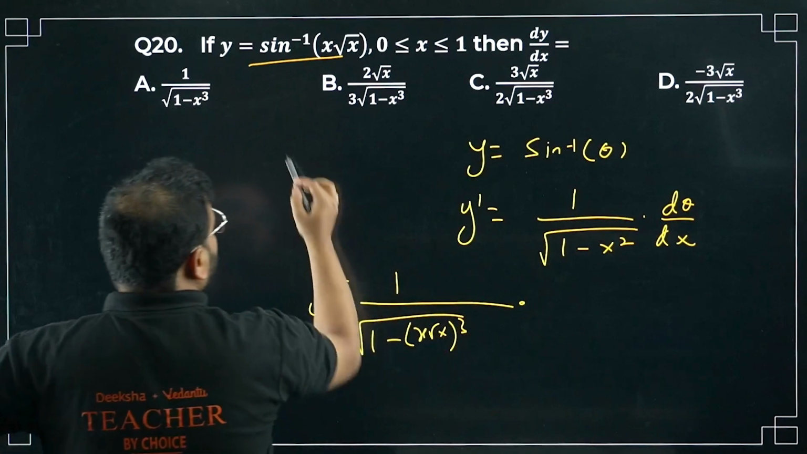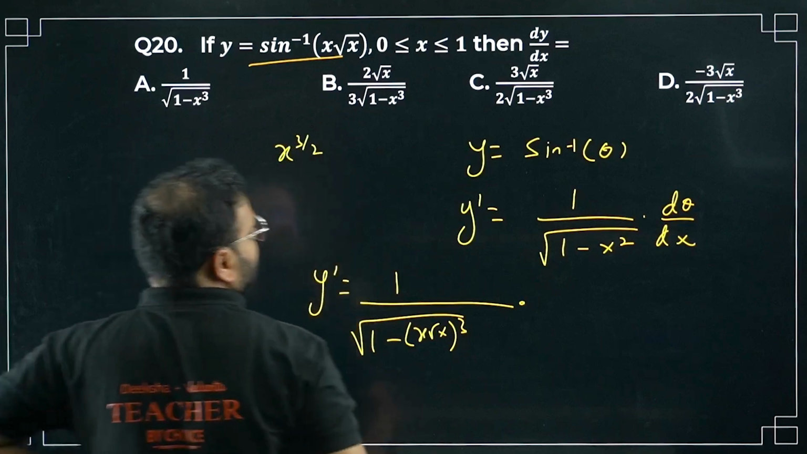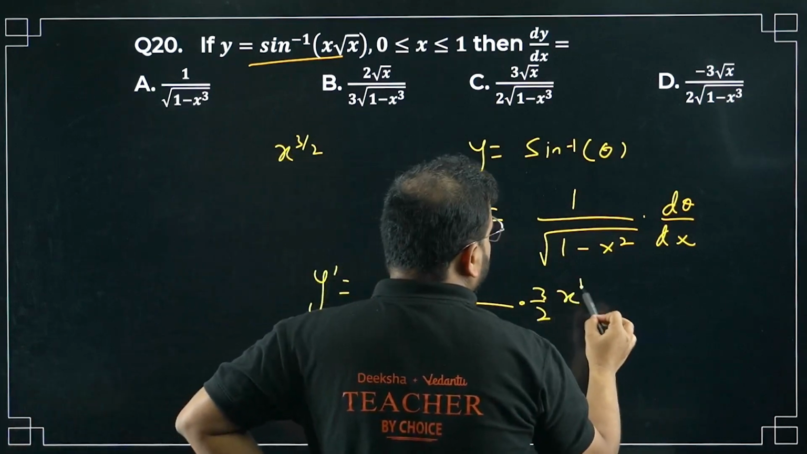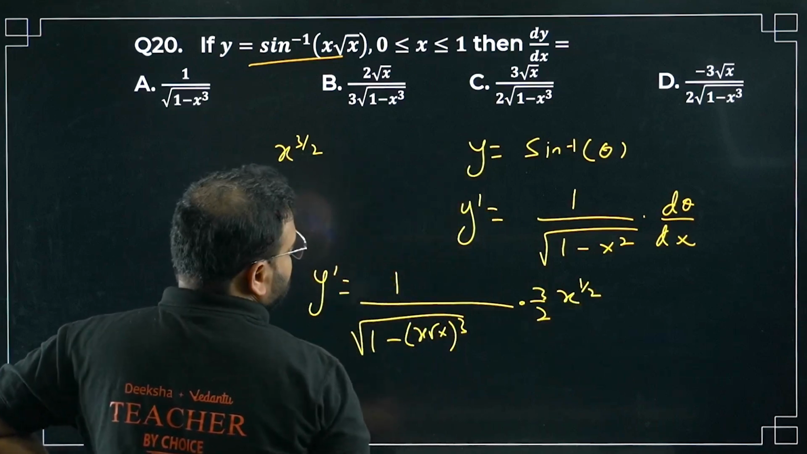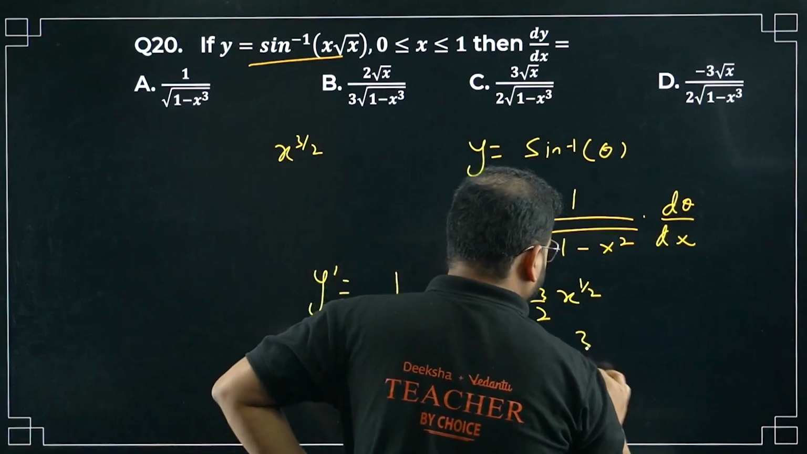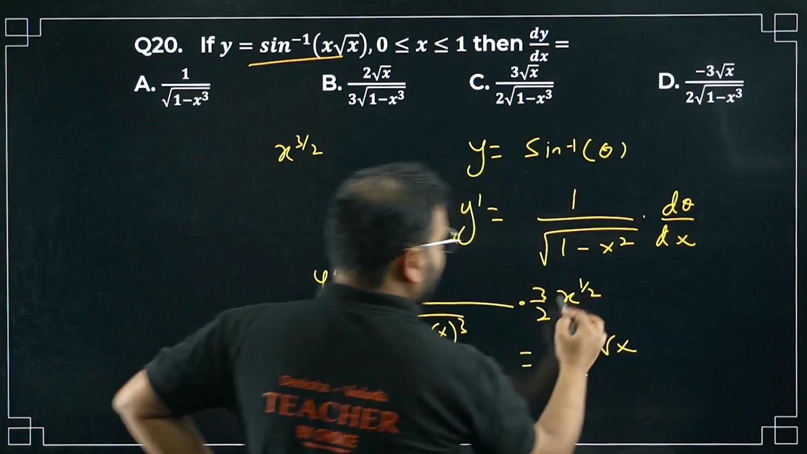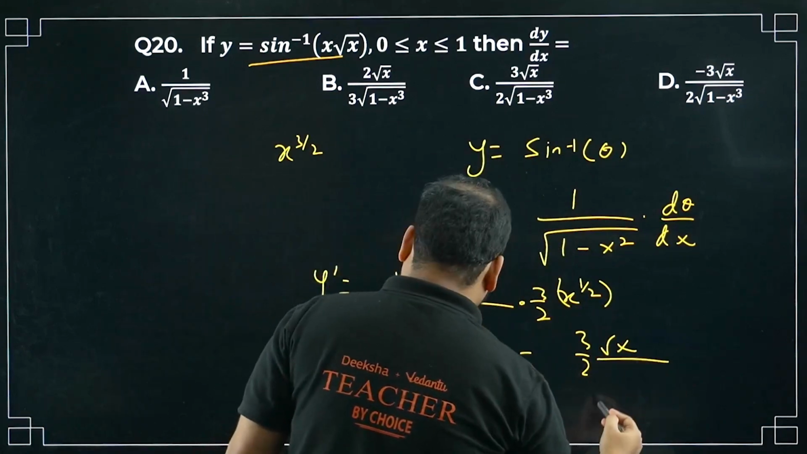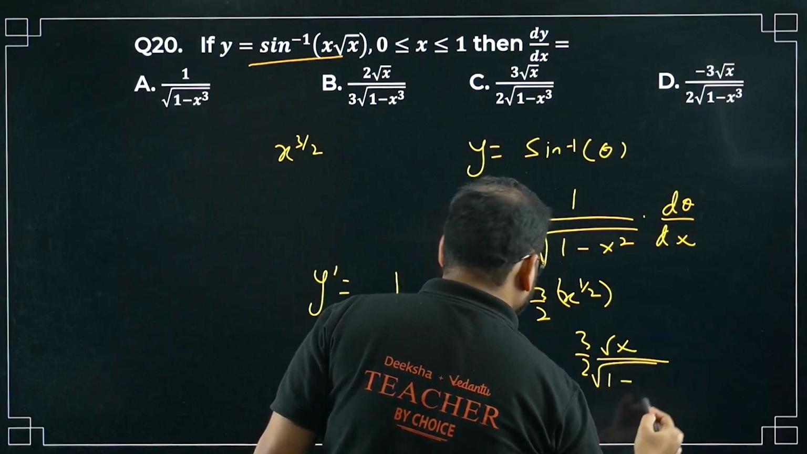X power 3 by 2 is there, na? Differentiate it, it becomes 3 by 2. Again, what will happen? X power 1 by 2, okay, that's your answer. So what I'm getting now, please check, it'll become over here like this, 3 by 2 root x. Power 1 by 2 is what? Root x only, divided by what I have over here is 1 minus x cube.